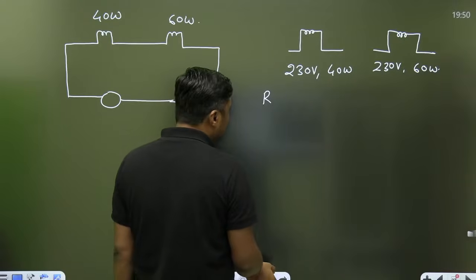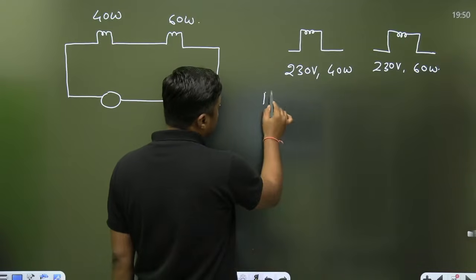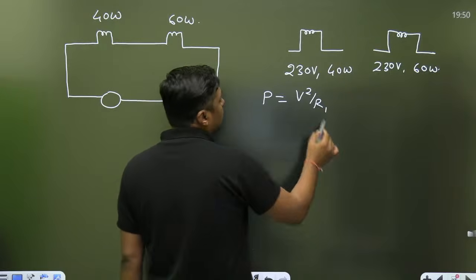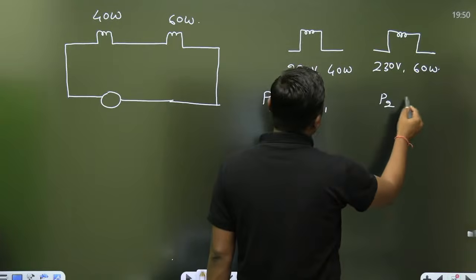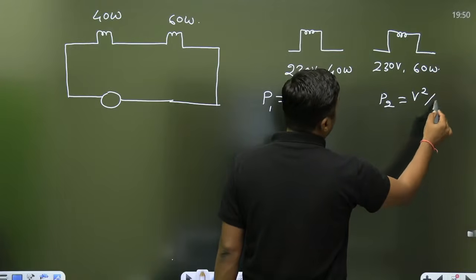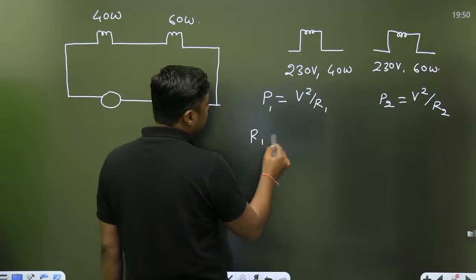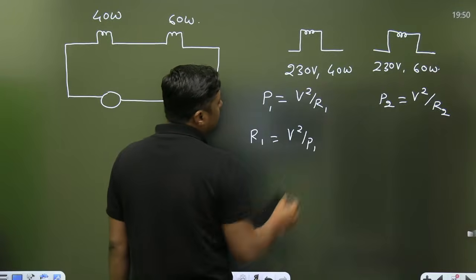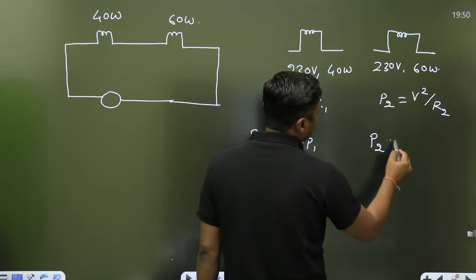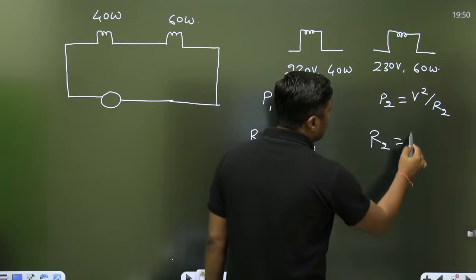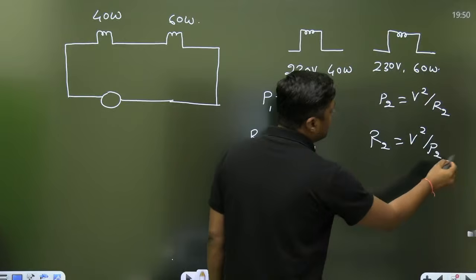Actually, power rating is given by V square by R. So R1 is V square by P1, and R2 is V square by P2.